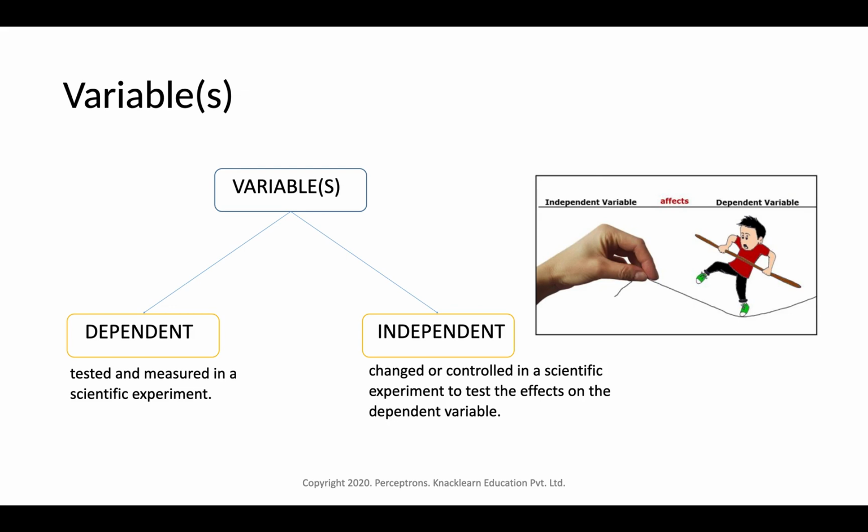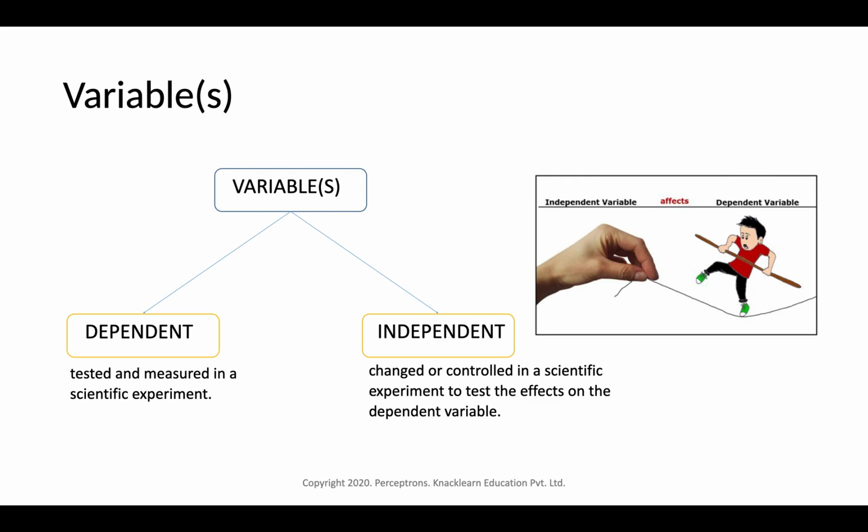Now coming to variables. Variable is a very important terminology within statistics. A variable defines each individual element within a data set. There are two types of variable: one is dependent variable, the other is independent variable. Dependent variables are those which are tested and measured within a scientific experiment.